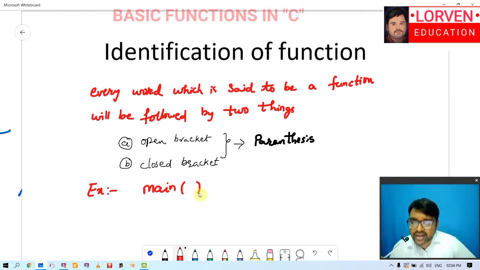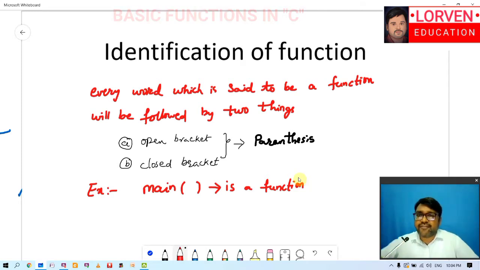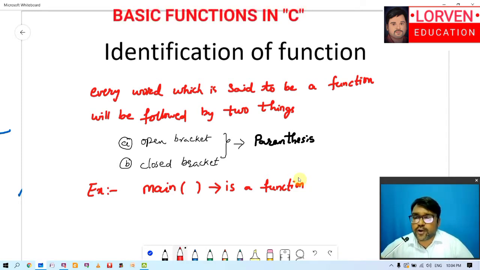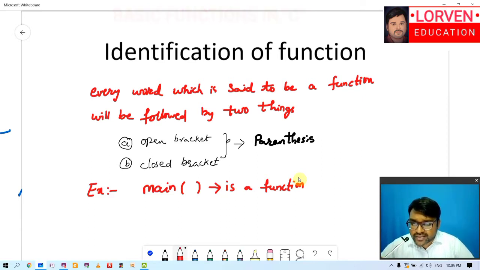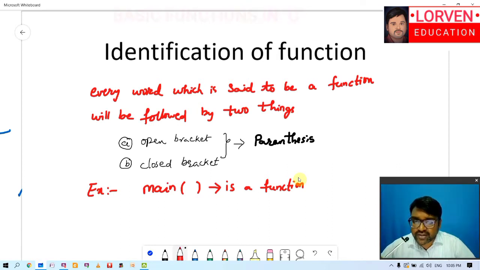Because it is followed by an open parenthesis and a closed parenthesis. This is how you identify that it is a function. In this way, every word followed by an open parenthesis and a closed parenthesis is called a function.